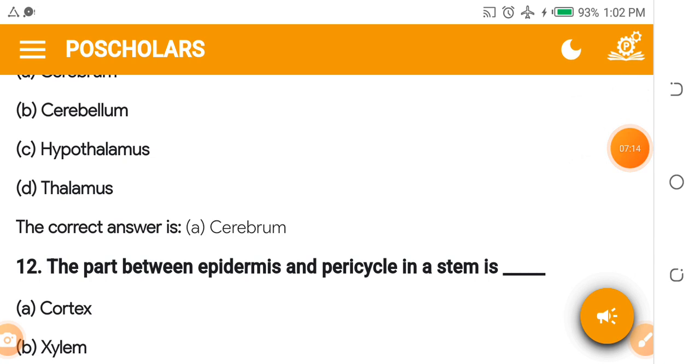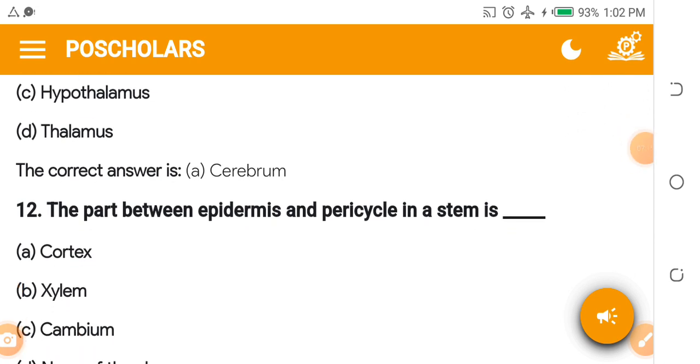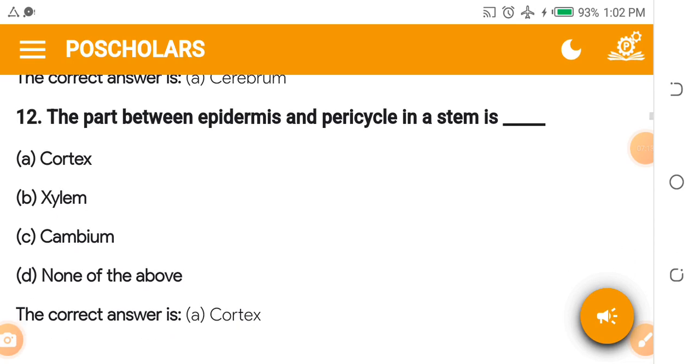The part between epidermis and pericycle in a stem is dash. A. Cortex. B. Xylem. C. Cambium. D. None of the above. It cannot be none of the above. Now the answer is cortex.